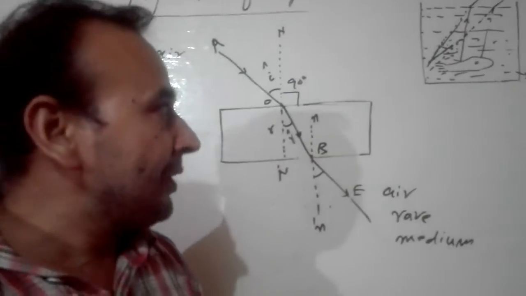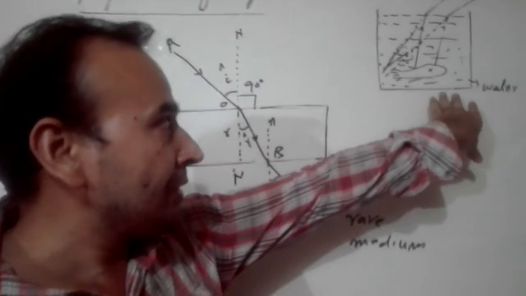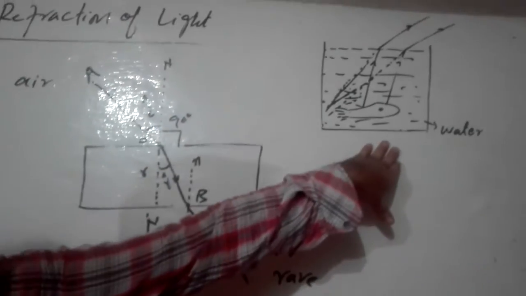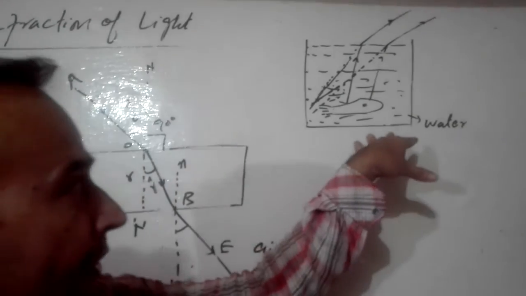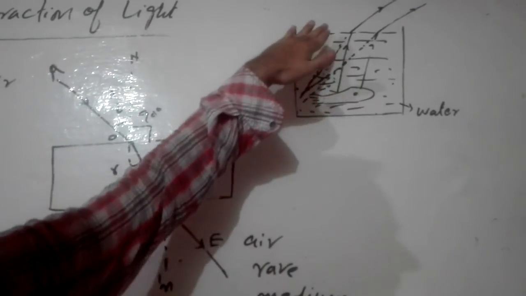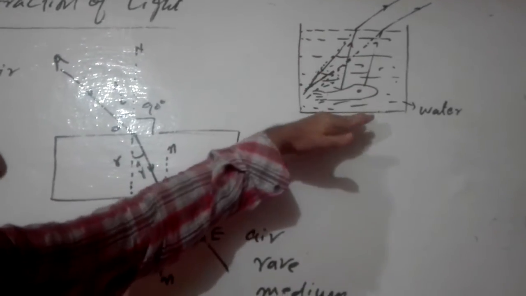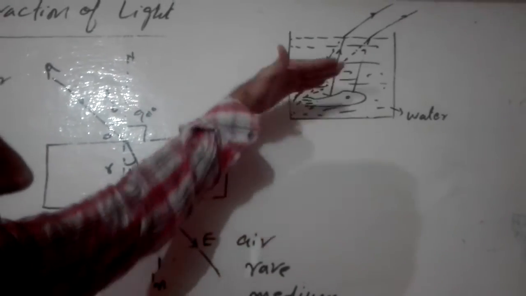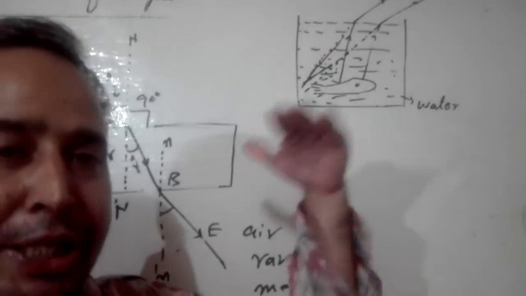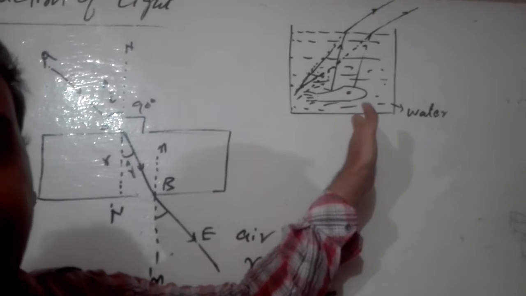Mostly you have seen that things which have sunk in water seem to be slightly raised. Why do they seem slightly raised up? It is because of refraction of light.